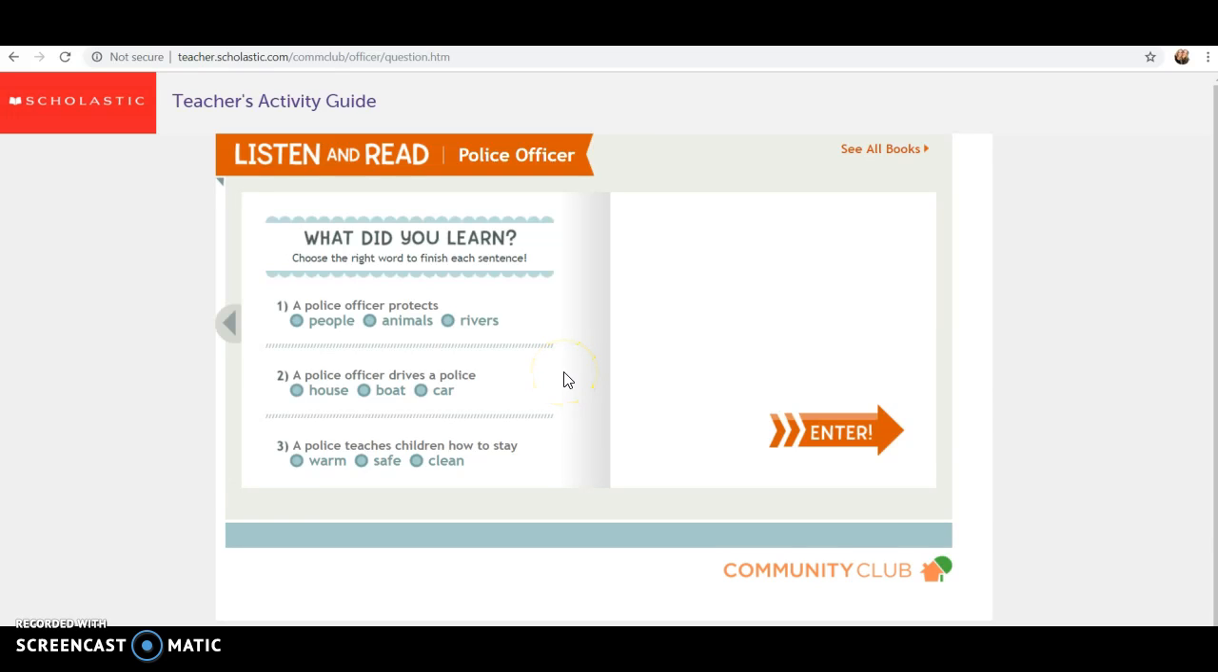What did you learn? Choose the right word to finish each sentence. A police officer protects, I think the answer is people, so I'm going to choose people. A police officer drives a police, I think it's car. A police officer teaches children how to stay, I think it's safe. And then press enter.